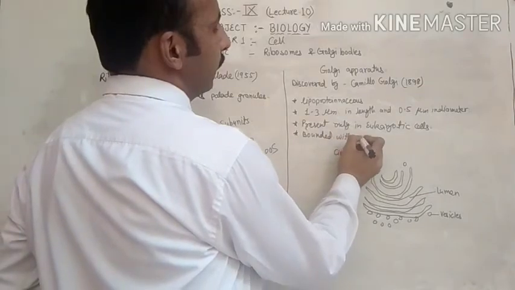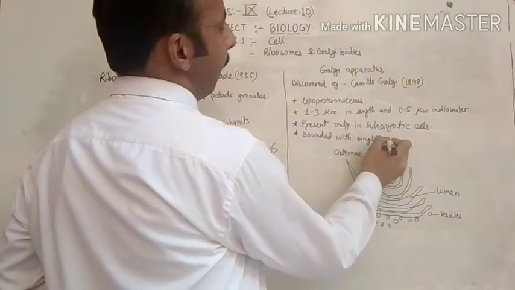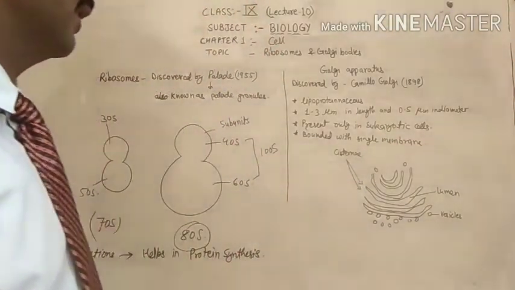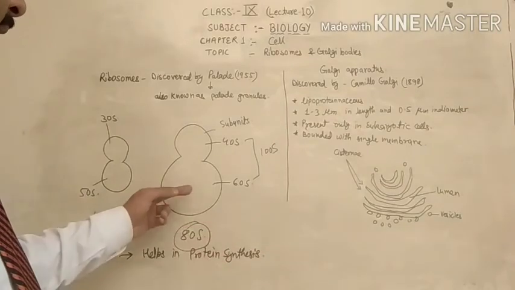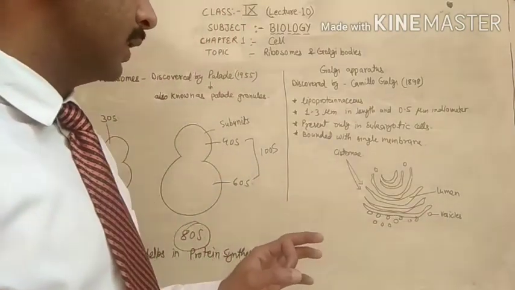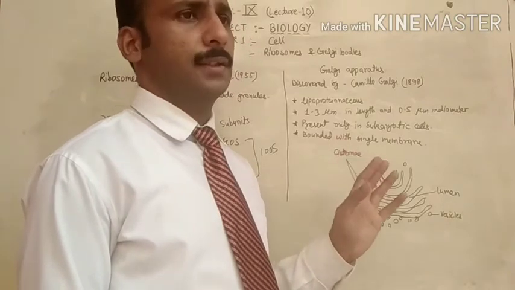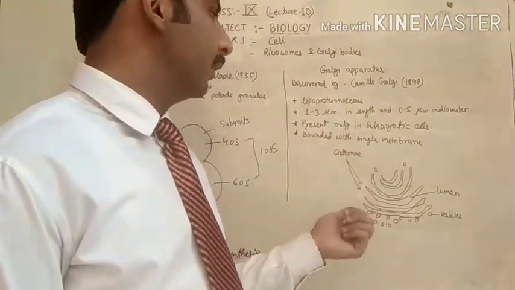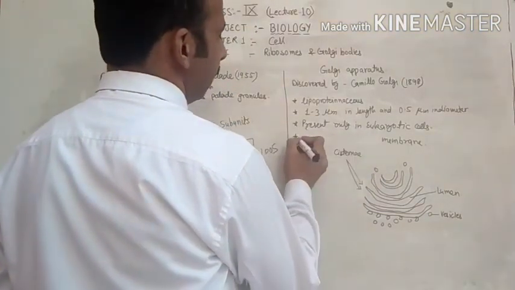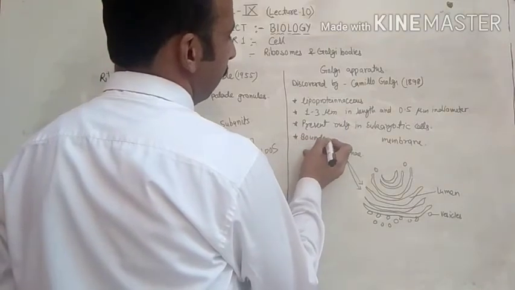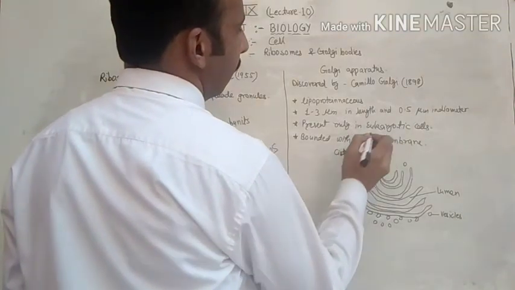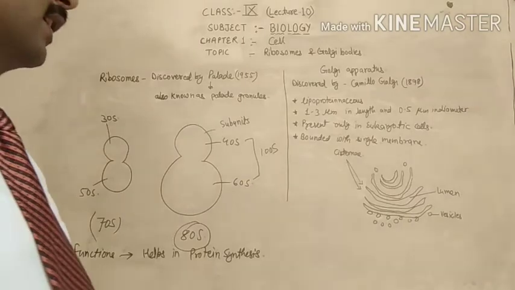Next one, bounded with single membrane. As I discussed with you, the ribosomes are non-membranous, means ribosome units are not covered by a membrane. But in the case of Golgi apparatus or Golgi bodies, the cells are bounded with single membrane.